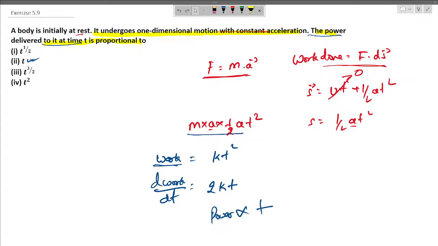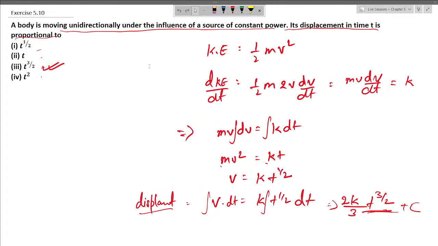Now in the next question we have a body moving unidirectionally under the influence of a source of constant power. Its displacement in time t is proportional to what? Now we know that kinetic energy is given by half mv square. It is given here that the power is constant, so the derivative of this kinetic energy is going to be constant with respect to time. We find the derivative of kinetic energy, and we get that mv dv by dt equals k, that is constant.